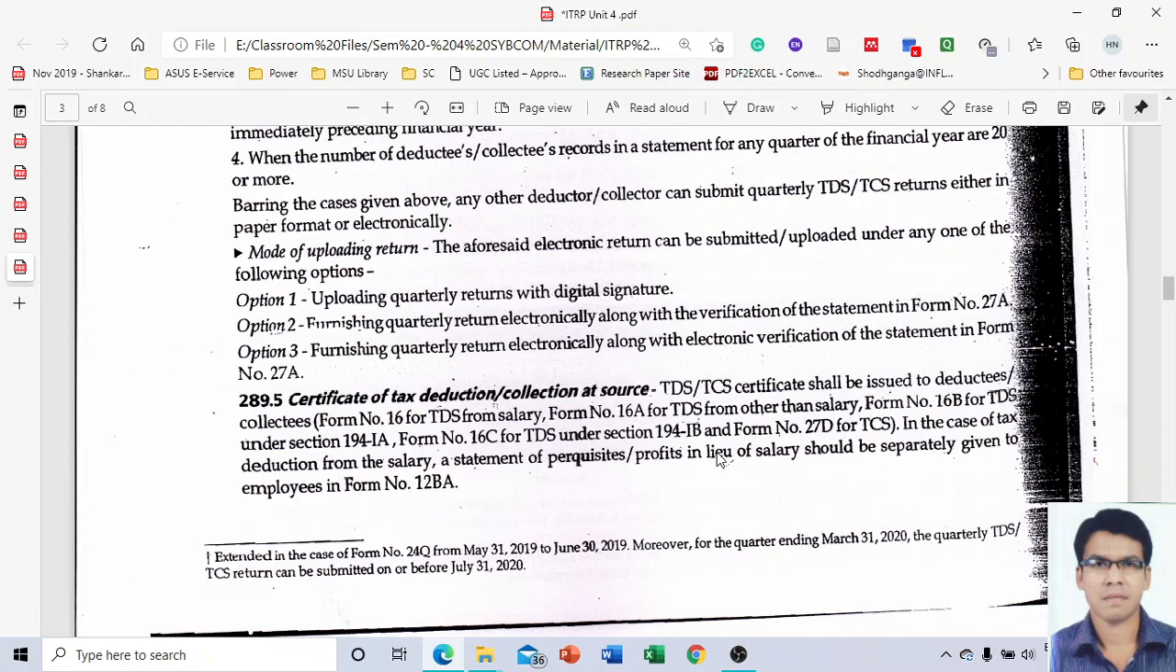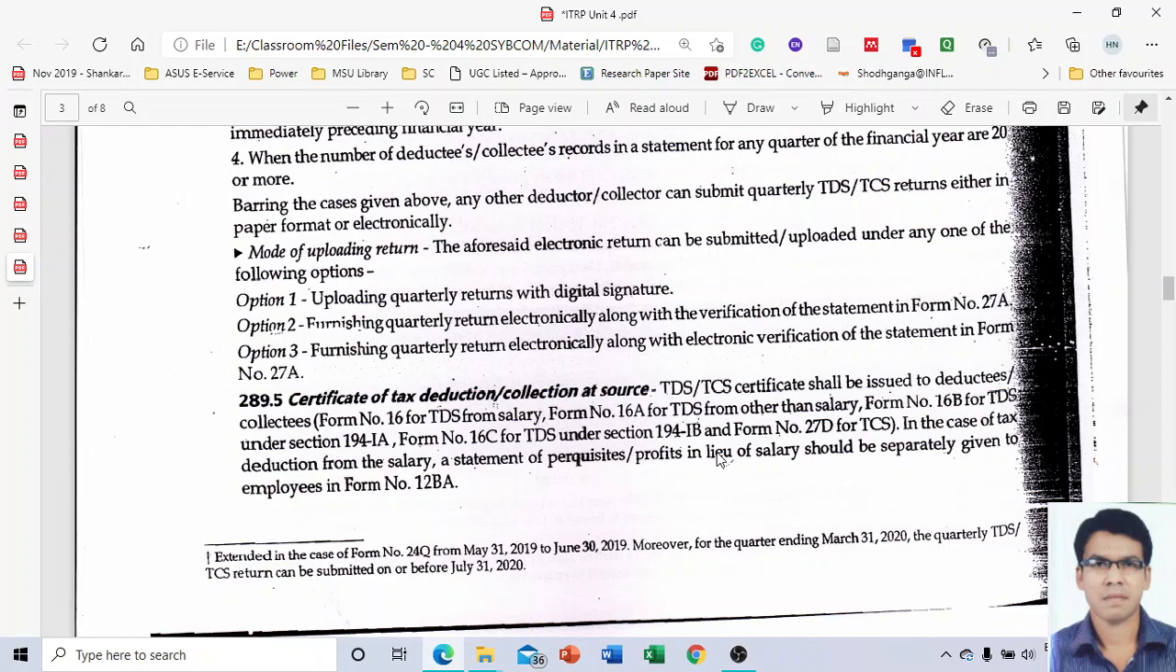The TDS and TCS certificate shall be issued to the deductees or collectees in the form number 16. Form number 16 will be used in case of TDS from salary, form number 16A will be used other than salary. So if you are having a salary from which TDS has been deducted, you are going to get form number 16. If tax has been deducted on other than salary, then you are eligible to get form number 16A. Form number 16B for the TDS under section 194IA. Form number 16C for the TDS under section 194IB.